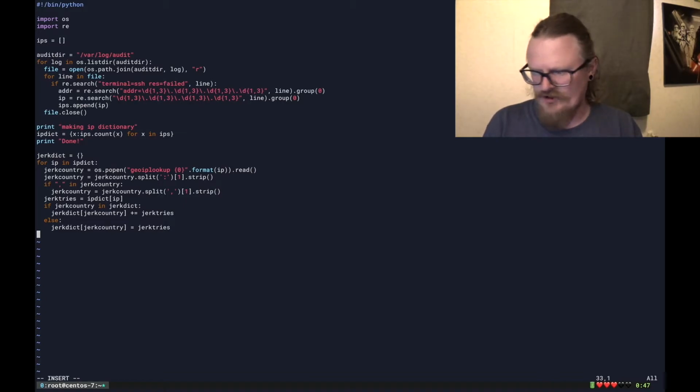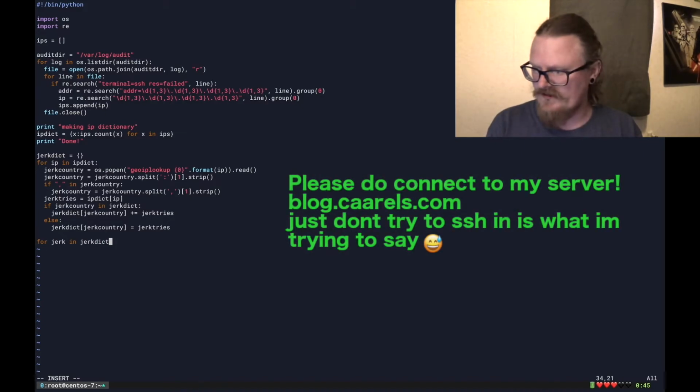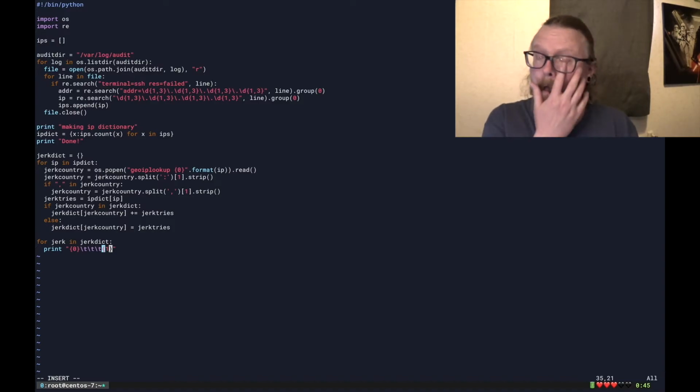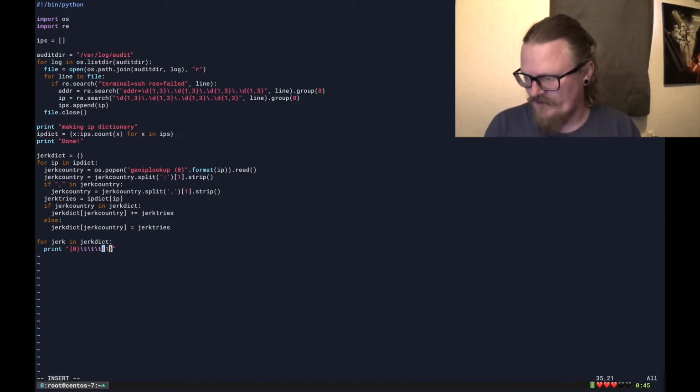Right, so now we want to print that out, right? So for jerk in jerk dict, because they are jerks, because stop trying to connect to my server. It's very rude. Right, just print. Let's see, let's do this. I'll just throw a couple of tabs in there because, you know, I don't want to be bothered by actually trying to line it out properly, and a couple of tabs usually does the trick.